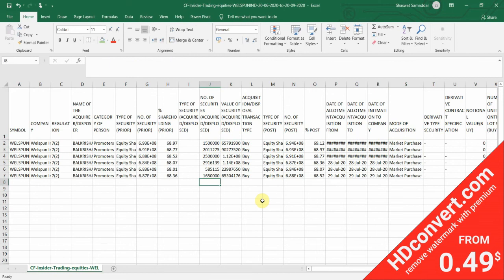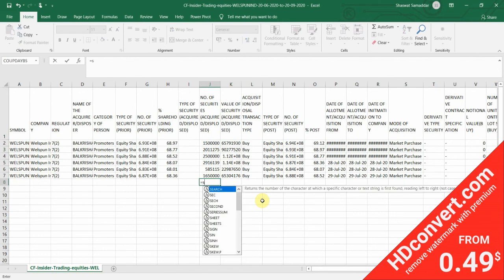I'll just apply the sum function and let's sum it. Okay, I'll just drag it down here. I will then divide the total value of security by total number of securities. Okay, so it gives us 42.13254. We can decrease the number of decimals. Okay, so now it's a clean 42.13.